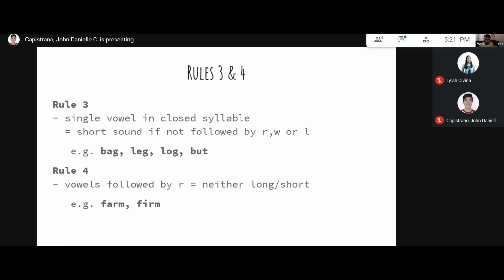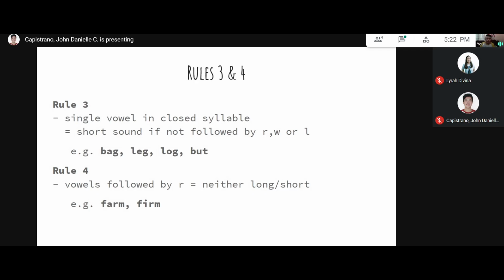For Rule 4, vowels followed by R are neither long nor short. For example, farm or firm. They do not use either the long or the short vowel sounds. For example, farm does not use the short A or the long A sound. Rather, it uses a distinct sound because it is followed by R. And the same goes with firm. Instead of using the short or long I sound, it uses a different sound.